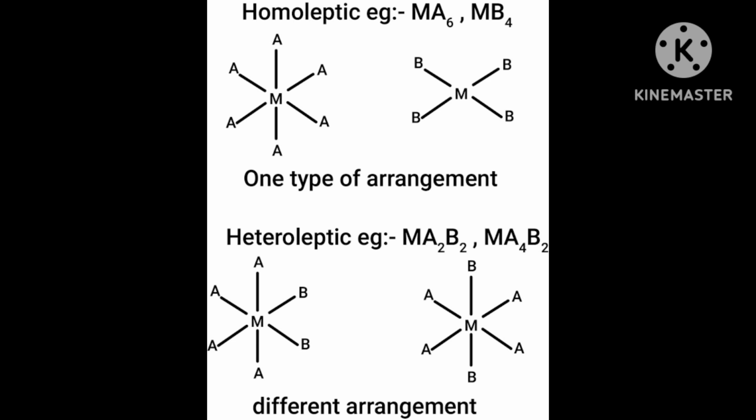These are the two major types. Now stereoisomerism is of two types: geometrical isomerism and optical isomerism. Remember always, stereoisomerism is of two types: geometrical isomerism and second is optical isomerism.